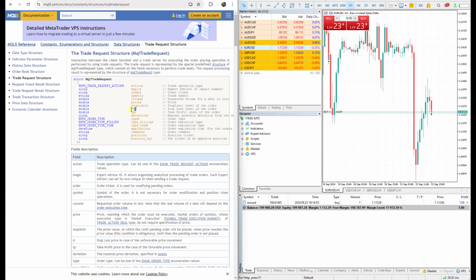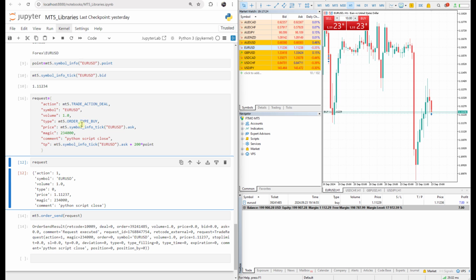This is SL, meaning stop loss, but we have another way to define it. After defining our request, we can use this request as a dictionary and add another key, an item, to our dictionary.